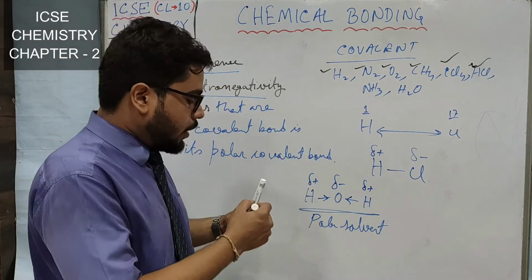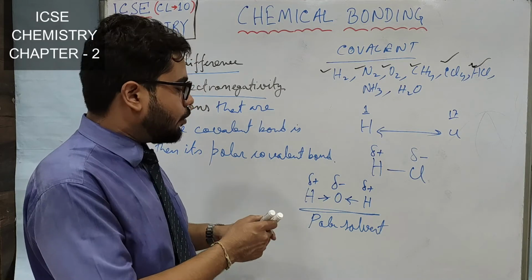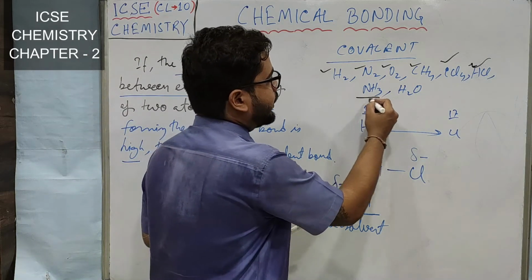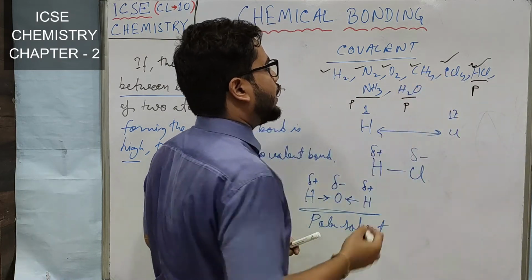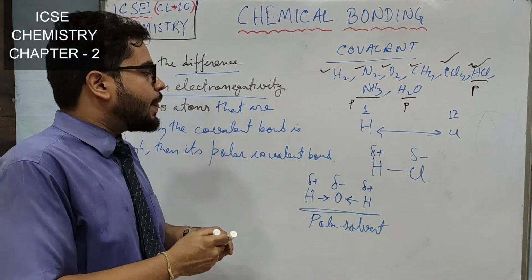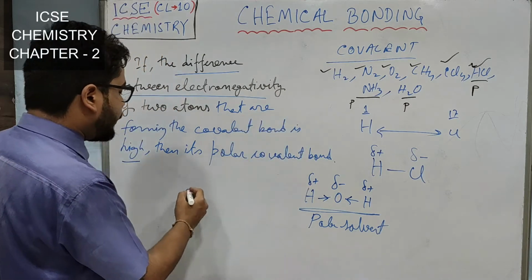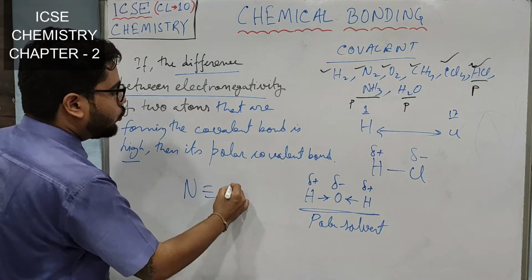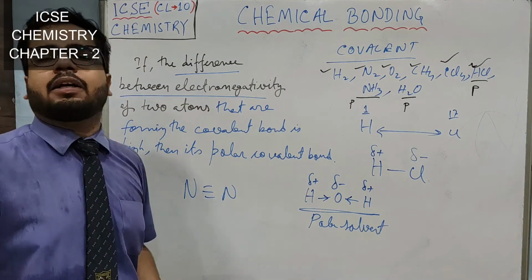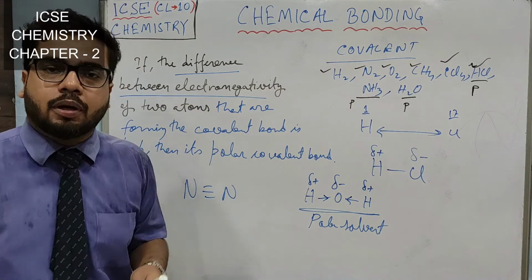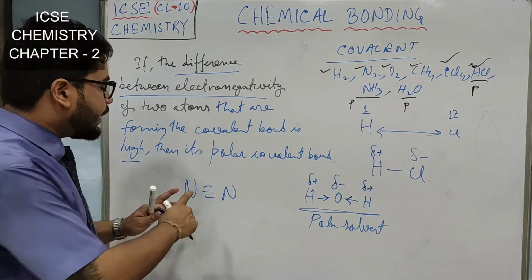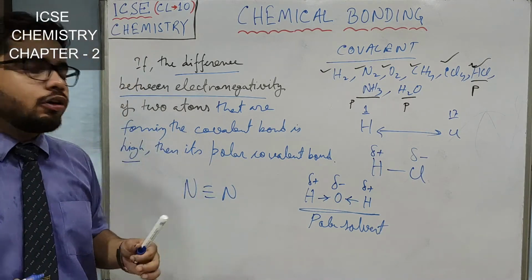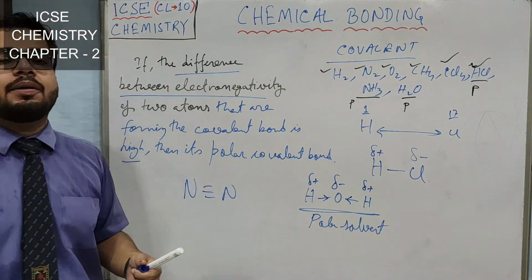So from here, what are the polar covalent compounds? I am just marking. Ammonia is polar, water is polar, HCl is polar, the rest are non-polar. If the bond is formed between two nitrogen, both of their electronegativity is same, right? Both are atoms of nitrogen. So the force will be balanced. None of them will be pulling the electron toward itself. So here no charge separation takes place.